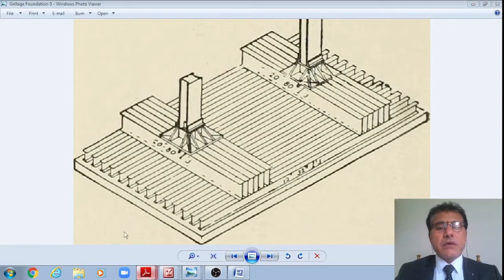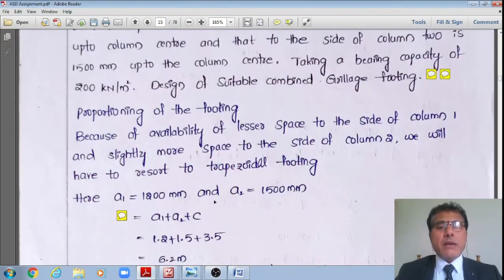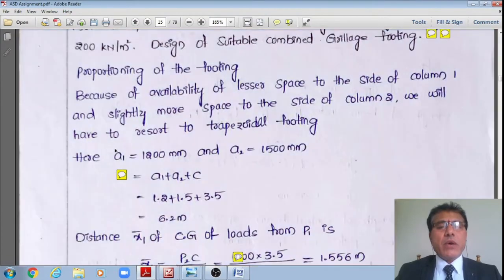Now let us do the proportioning. Then now I am noting down that data. Now I do have A1 equal to 1200 mm, already given in the problem.